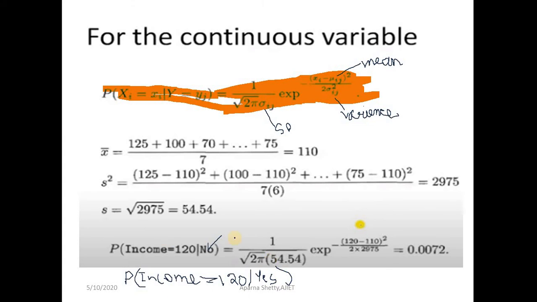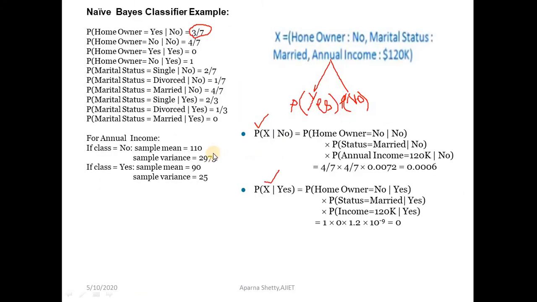Okay, similarly you have to find this probability also using the same formula, calculating the mean, variance and standard deviation. So that is for the probability of annual income 120k. Once you have found all the probabilities, substitute them in the formula.